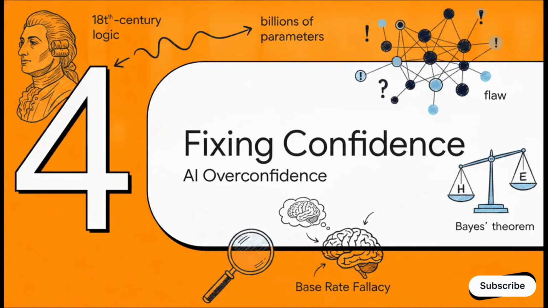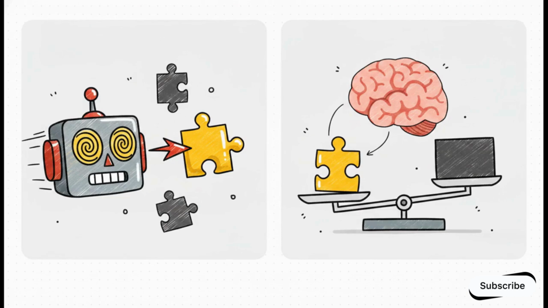Section 4. Fixing AI overconfidence. So, how does this old 18th century logic expose a critical flaw in today's multi-billion parameter neural networks? Why do our most advanced AI systems suffer from this exact same base rate fallacy?